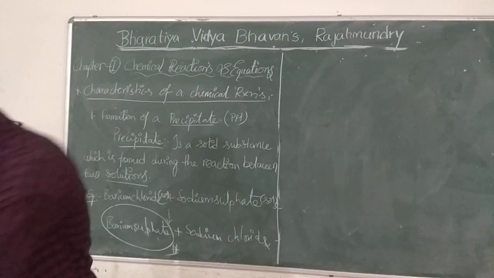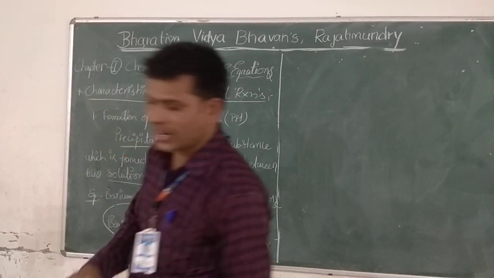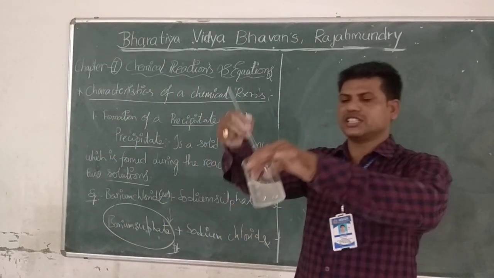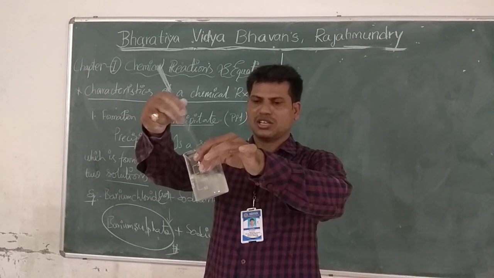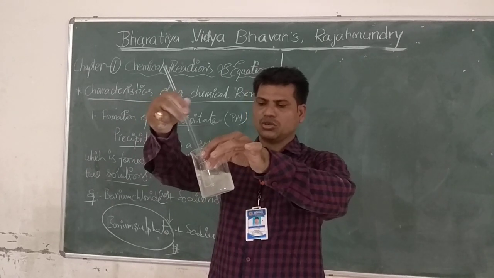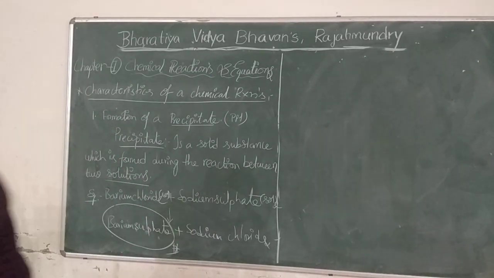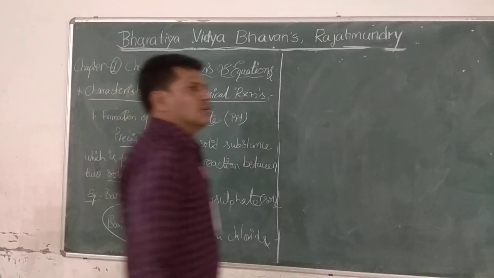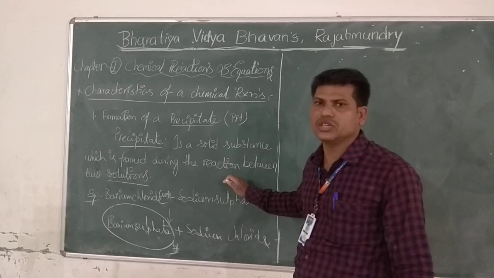By dissolving this barium chloride in water, I prepare the barium chloride solution. Very, very important. See, all of you. Now I am doing one demonstration regarding how a precipitate will form during the reactions.